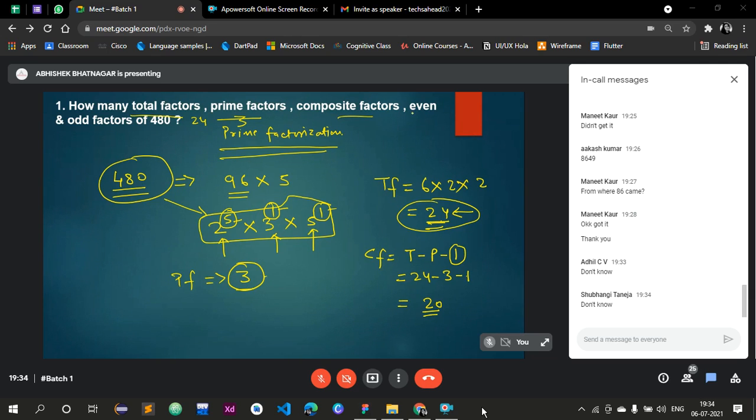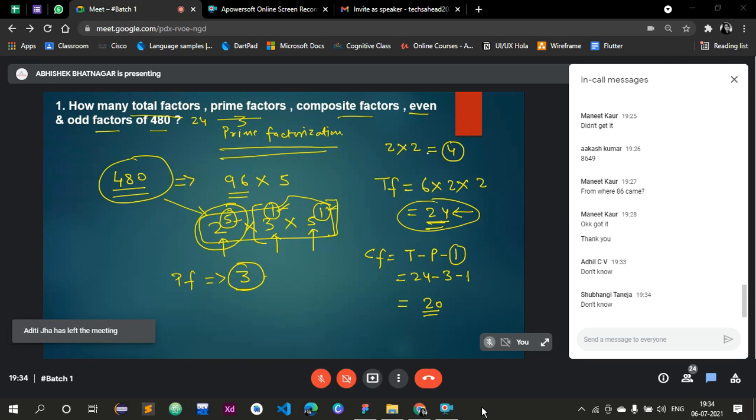Now we will find out what are even factors and odd factors for 480. Just check it out. कोई भी नंबर तब तक इवन है जब तक मैं उसमें 2 का मल्टीप्लाई कर रहा हूँ. अगर मैंने 2 हटा दिया तो वो इवन नहीं रह जाएगा. Got it? So remove all the 2's from here. Now what we get? 3 to the power 1 and 5 to the power 1. From here we are getting 2. Again 5 to the power 1 we are getting 2 because power and plus 1 करके multiply करना है.